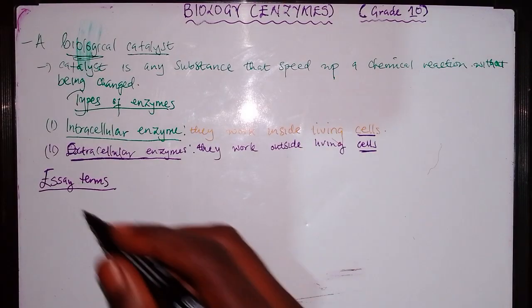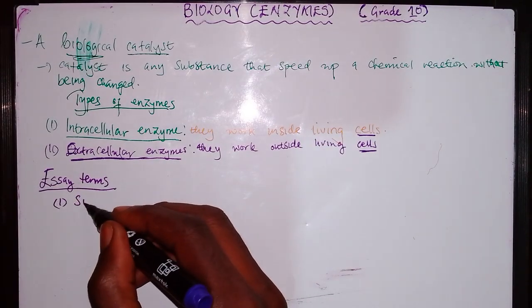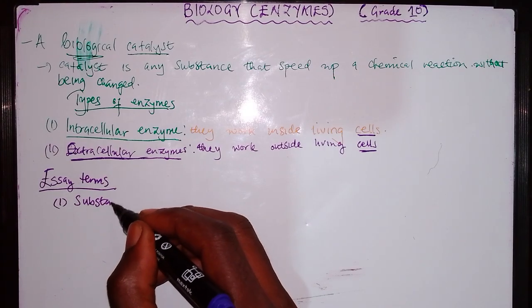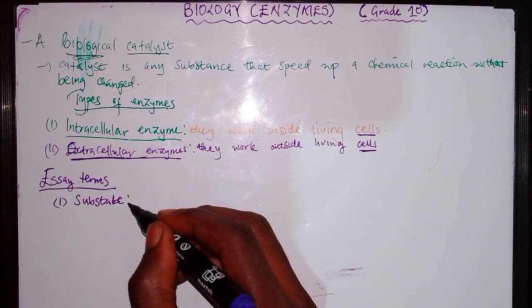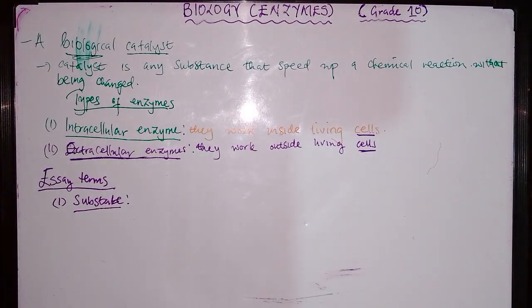The first term is a substrate. What do we mean when we say a substrate?